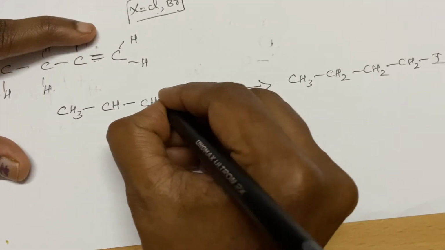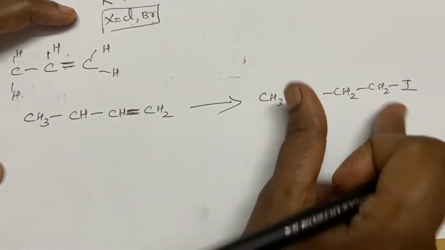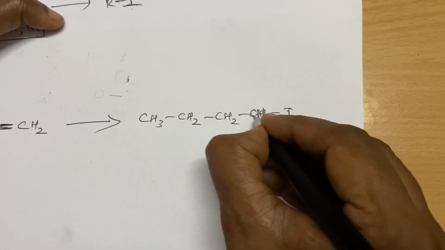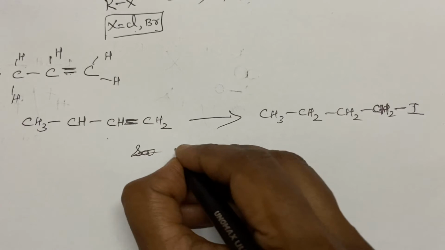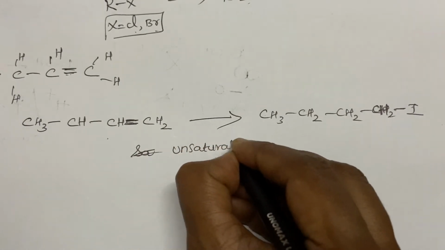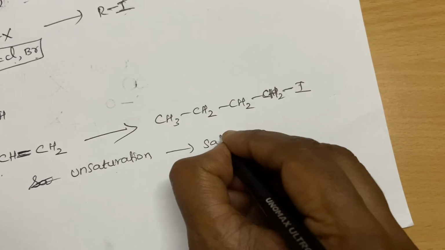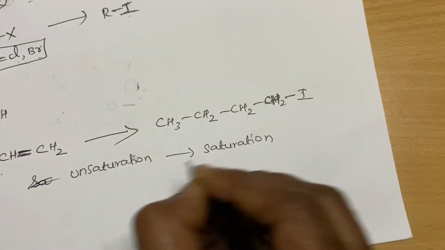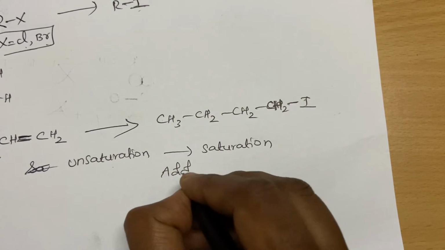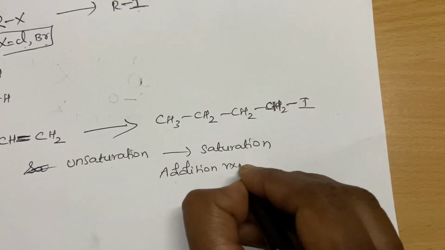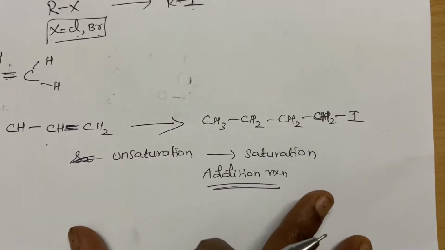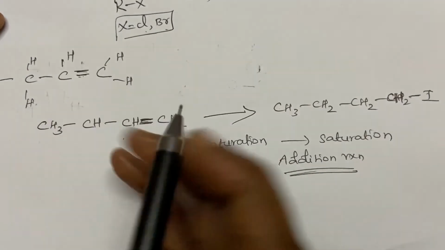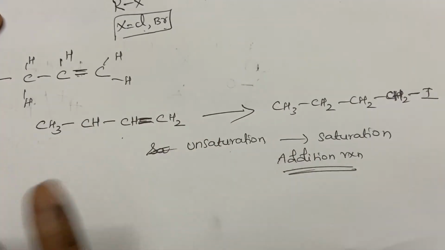This is an unsaturated compound. Any unsaturation to saturation, if there is no double or triple bond, we call it a saturated molecule. This is unsaturation to saturation. You have to remember, for unsaturation to saturation you have to think of addition reaction. What is addition reaction? No eliminating group, only incoming group. Some groups come and add to the double bond.